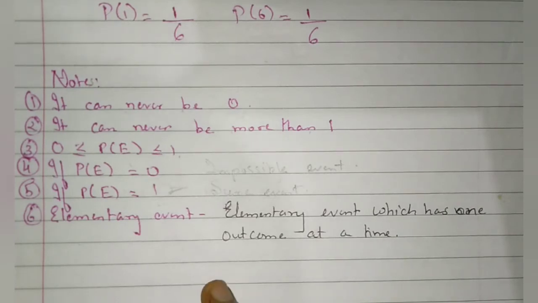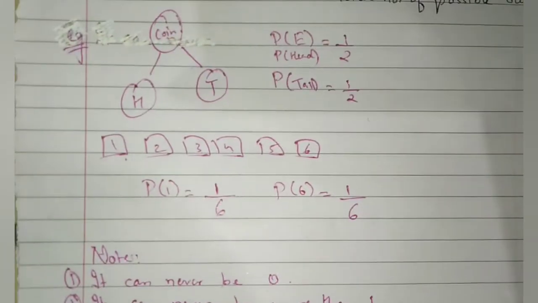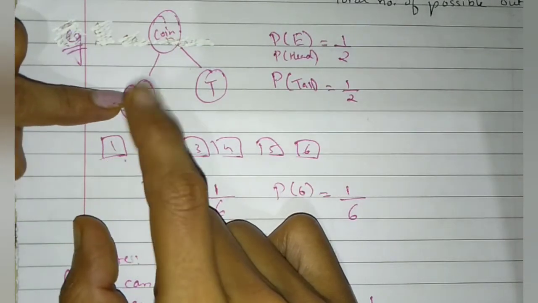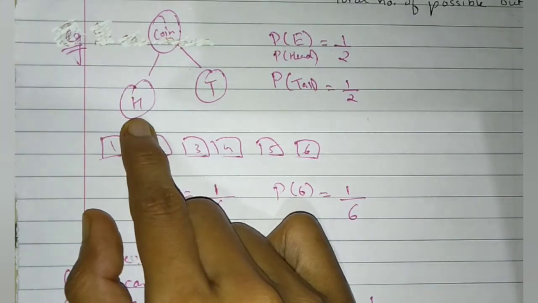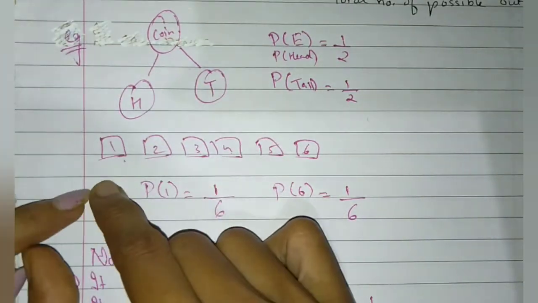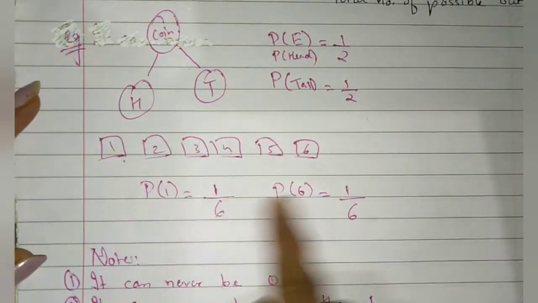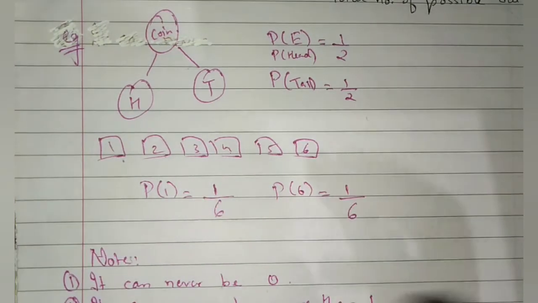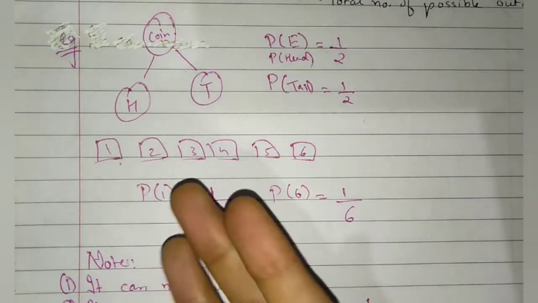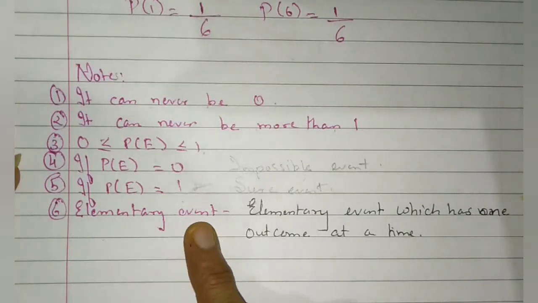Now elementary event. An elementary event has one outcome at a time, such as if we take the example of a coin, only one possibility is there for the outcome. Either it will come head or tail. For the dice also, only one possibility is there in all 6 faces. If it comes 3, then 1 by 6 only. So only one outcome is there, so that is called an elementary event.